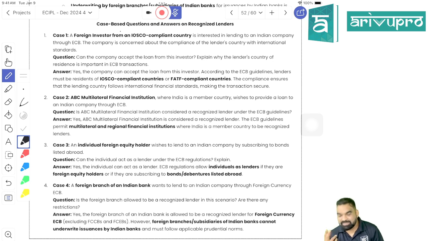Very nice, beta. The second thing: he should be your equity shareholder if he is willing to give you an ECB. Next. Currency. Very nice. Next. What do you mean by arrangers? They will be underwriter in that case. What is arranger?